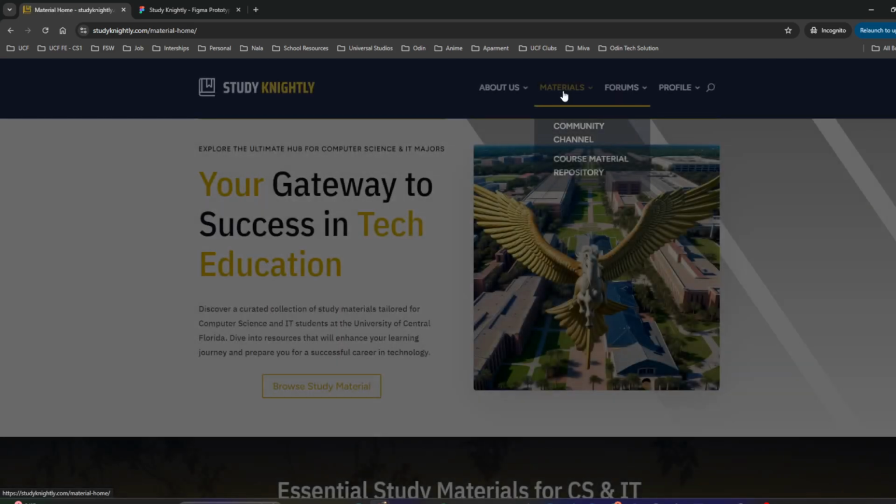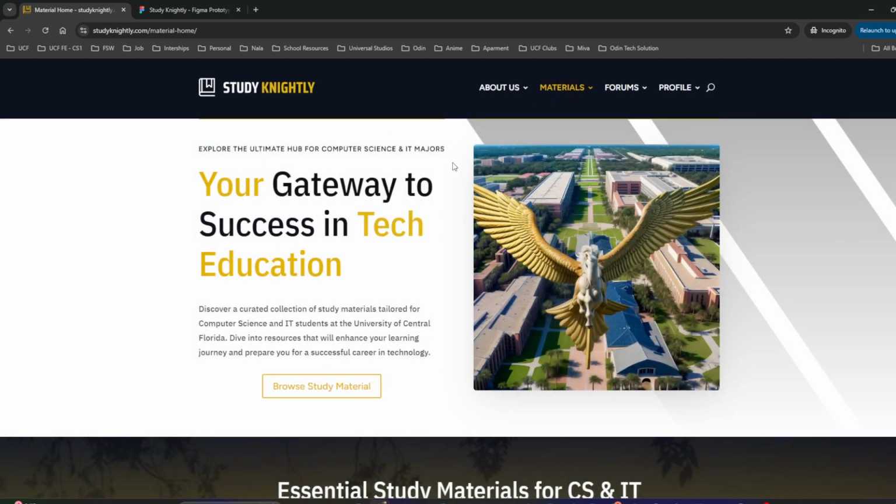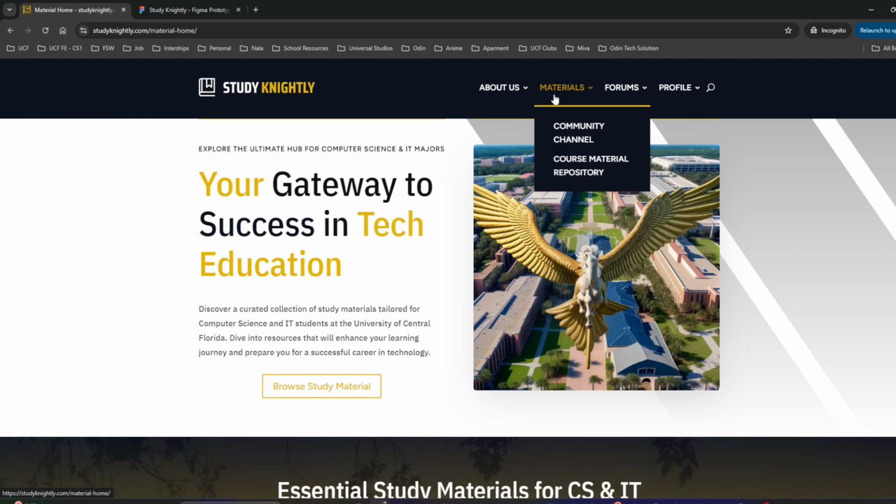Here is the first prototype of the function of the material. We create an actual landing page for each of the sections, for each of the features. In the material, you will have the community channel, which is the group chat, and then the course material repository where you can define and upload.